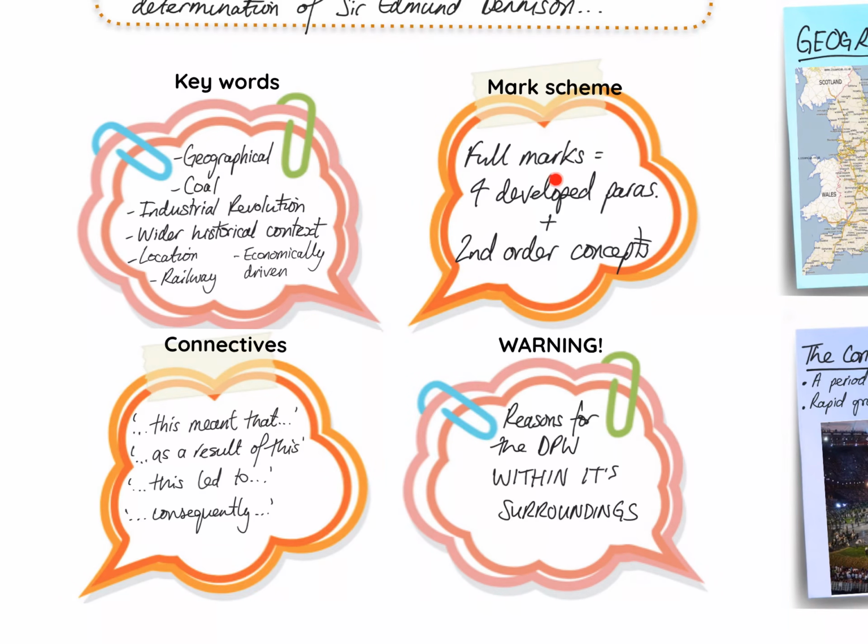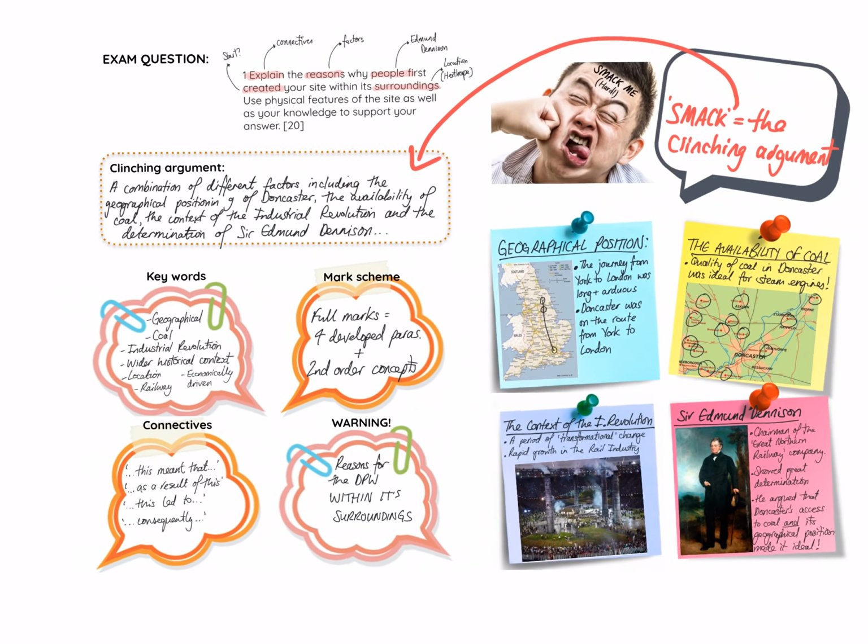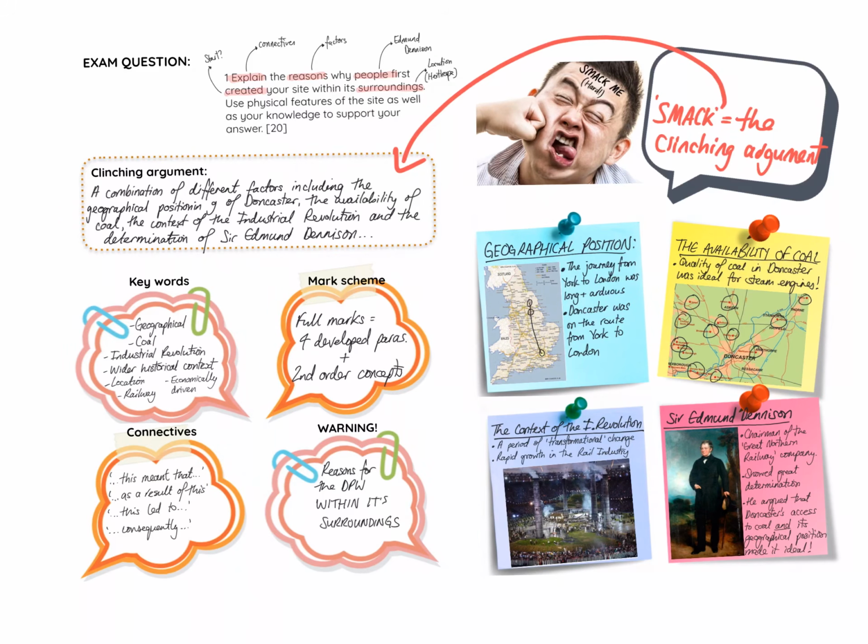For the mark scheme, full marks equals those 4 well-developed paragraphs and any references to second-order concepts such as significance, causation, change, etc. We know that this is an extended piece of writing, so connectives need to be littered throughout. Things like this meant that, as a result of this, led to, and consequently. This is our bread and butter when explaining something. And there's a health warning with regards to this. This isn't just about reasons for the Doncaster Plant Works itself, it's also about within its surroundings. So we need to remember that. So that essentially is how I would go about answering this question.